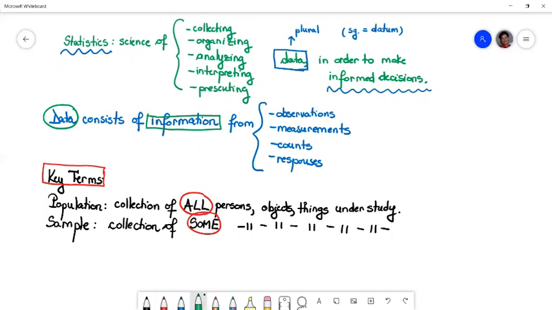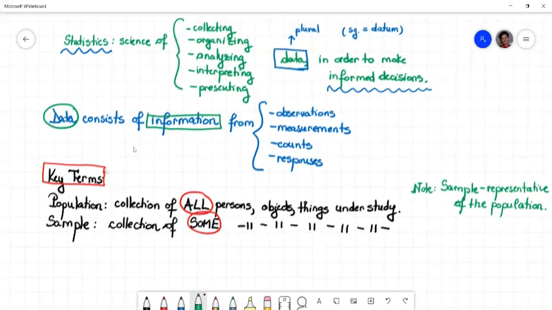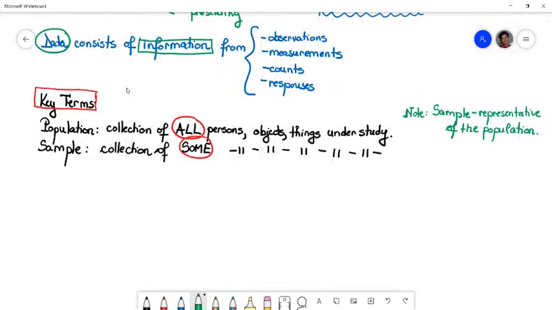As a note, I will write this down here, and actually we will talk about the sample in a different video. As a note, the sample must be representative of the population. And what does this mean? This means that the sample must possess all characteristics of the population. We will talk about sampling techniques that will ensure that the sample is representative of the population. And now I will move on to two more key terms related to population and samples. These key terms are parameter and statistic.